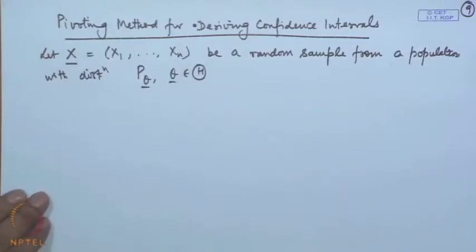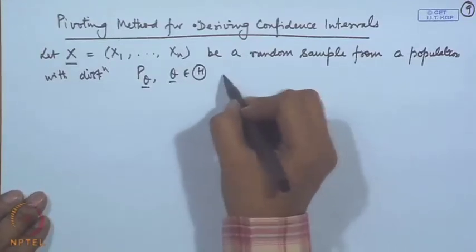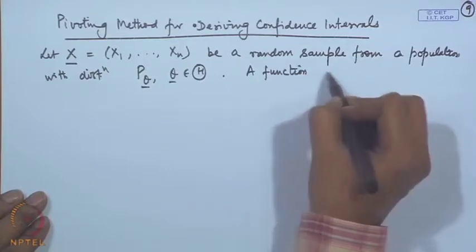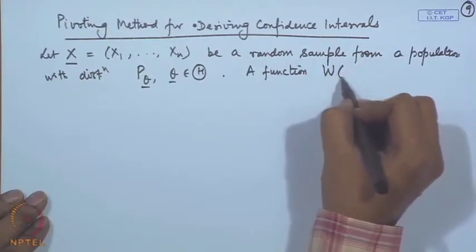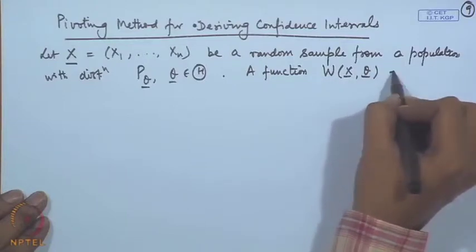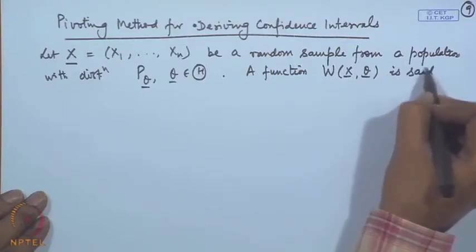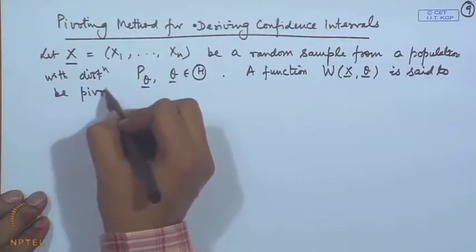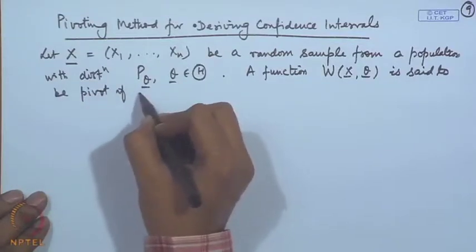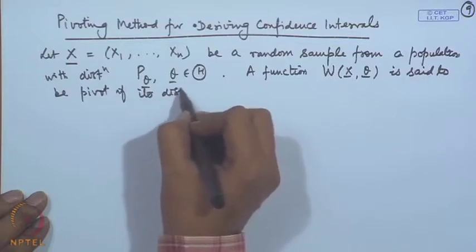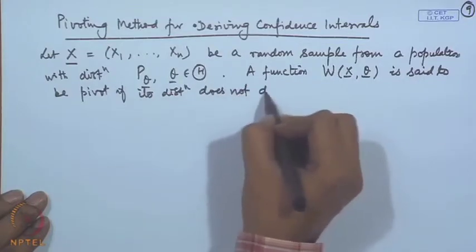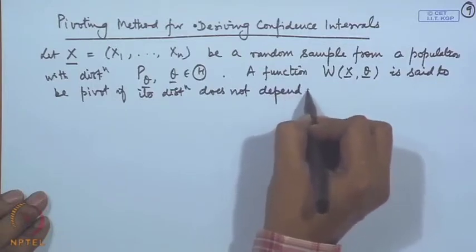In general we may have a vector of parameters. Then a function, say w of x theta, is said to be a pivot if its distribution does not depend on theta.